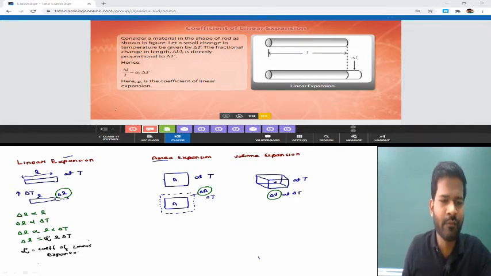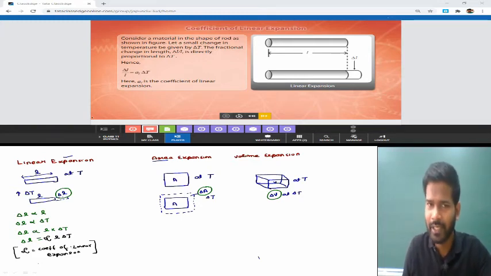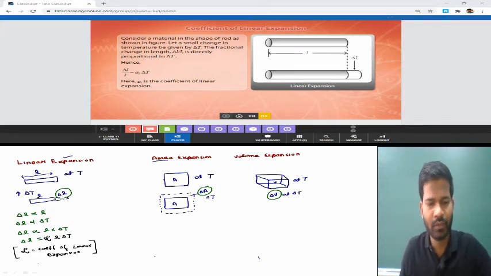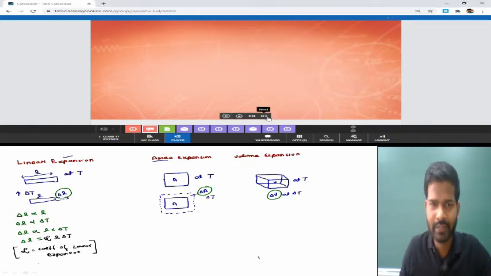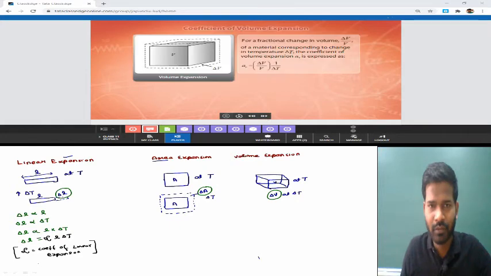Actually, the value of coefficients gives us an idea of how the change occurs. Means, if we talk about alpha, the coefficient of linear expansion, it suggests how much length is changed on rising the temperature by a unit degree. In the same way, we are going to study the next coefficient, which is called the coefficient of volume expansion. Now what will we learn in the coefficient of volume expansion?